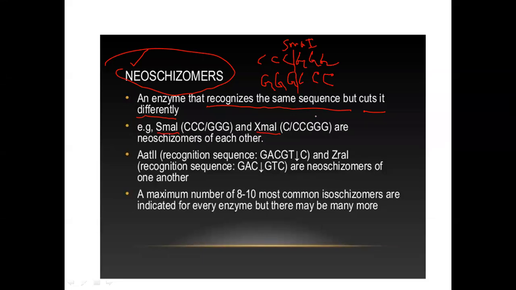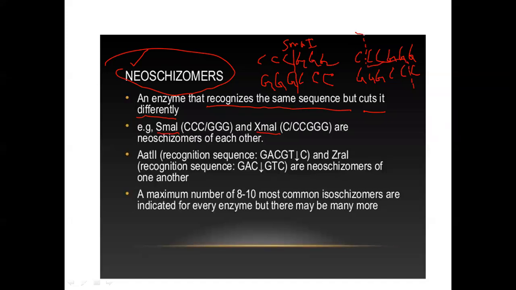But XmaI produces sticky ends. Why? I am writing again C, C, C, G, G, G. Here also C, C, C, G, G, G. So one cut gives it here, another cut gives it here, and I am joining this.